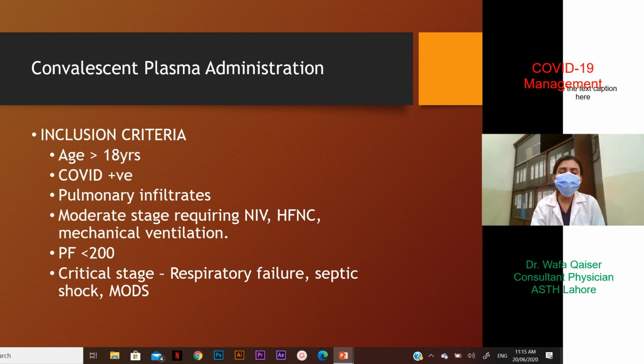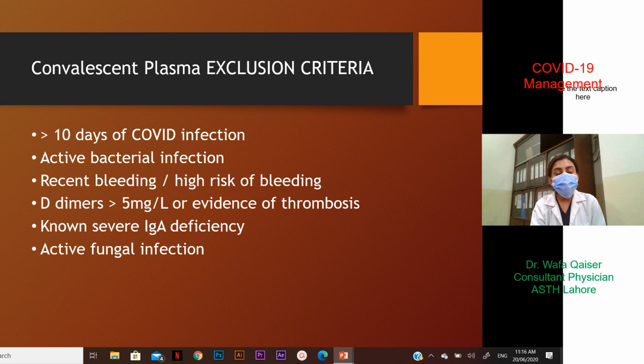So perhaps between the discussion of plasma and tocilizumab, it's important that plasma may be considered for patients in moderate stage as well, going on to a severe form of the disease. Exclusion criteria is also important. If more than 10 days of COVID infection have passed, then plasma administration becomes a contraindication.